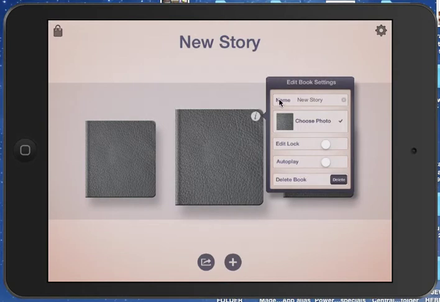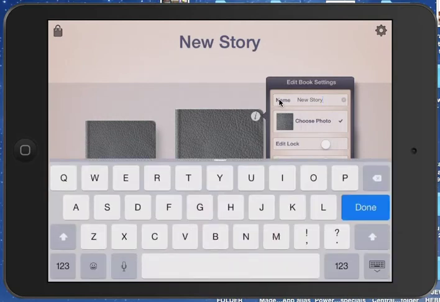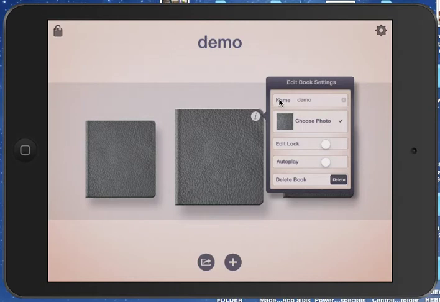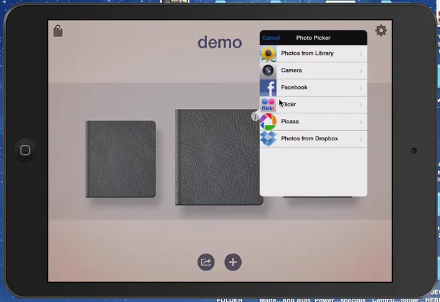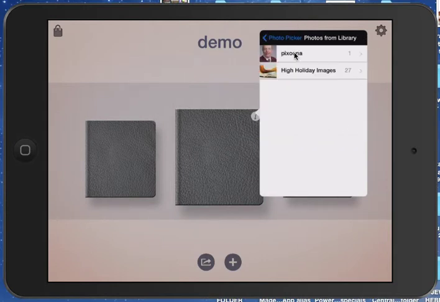See over here where it says Name? So we'll tap on that, New Story, and we'll just call this Demo, D-E-M-O. Okay? So that's done. And then we choose a photo. So you click on Choose a Photo, and you select a photo from the library. The library is right up here. So let's take a photo from the library.